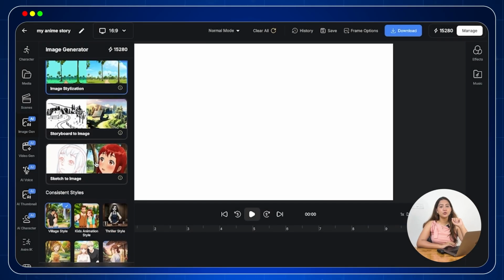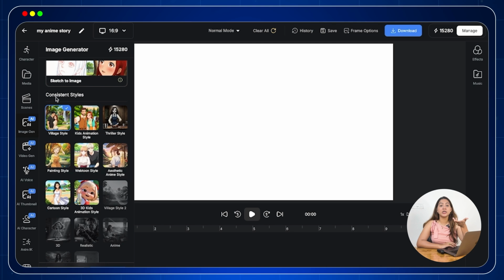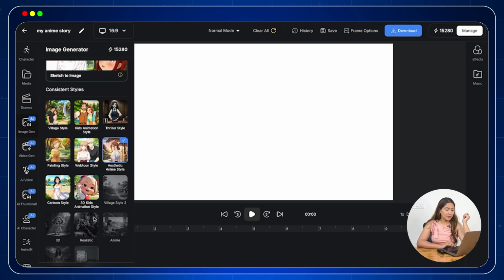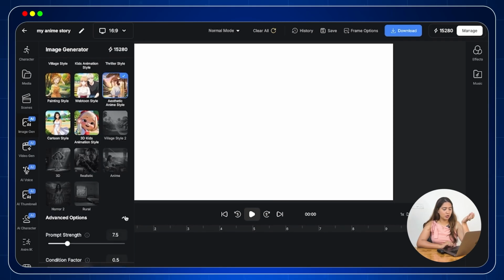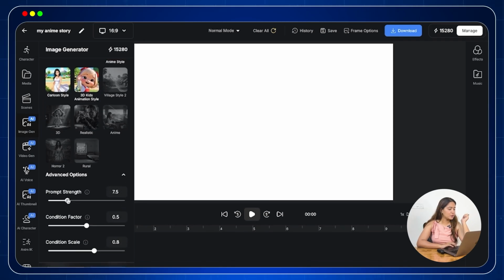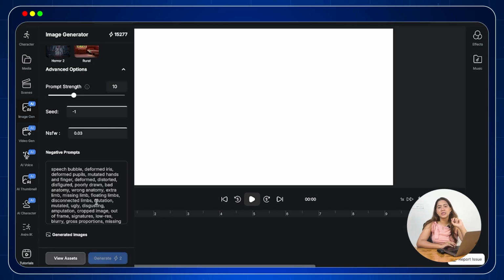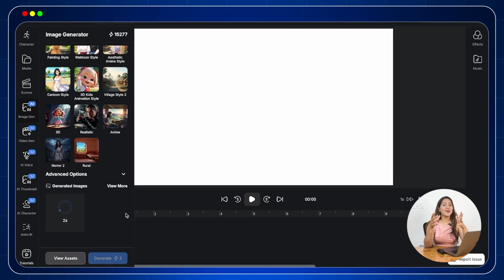Then we will choose a particular style in which we want our image to be generated. Here I have chosen aesthetic anime style. As you can see, there are other options also available. Then you can also set advanced edition options like prompt strength, condition factor, condition scale, creativity settings, etc. And then finally hit generate. Now AI will do its magic and your static image is ready as a high quality animated image.